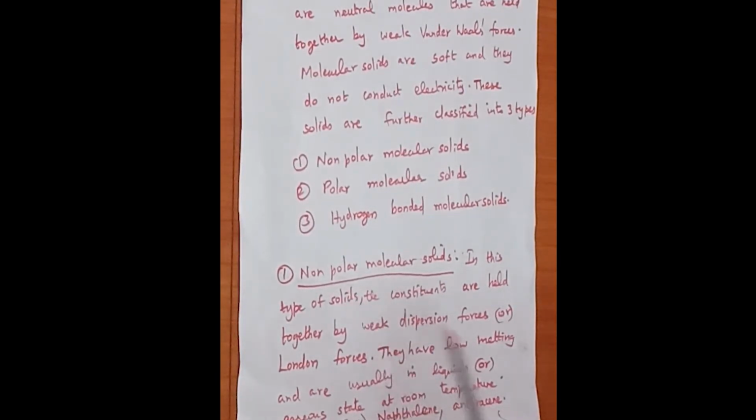An example for non-polar molecular solid is naphthalene, anthracene. This may be asked for one word. An example for non-polar molecular solid may be asked, okay. So the examples for non-polar molecular solid are naphthalene and anthracene.